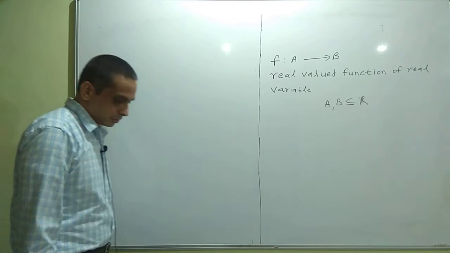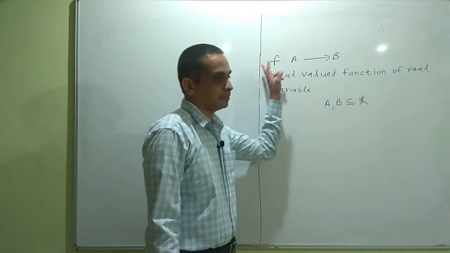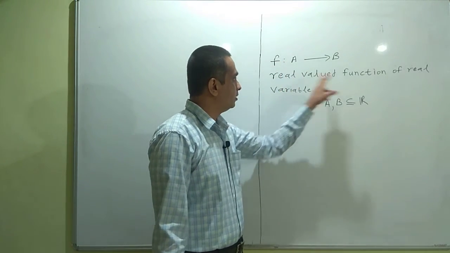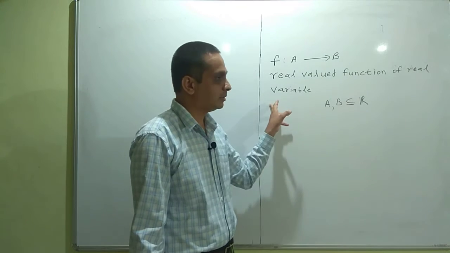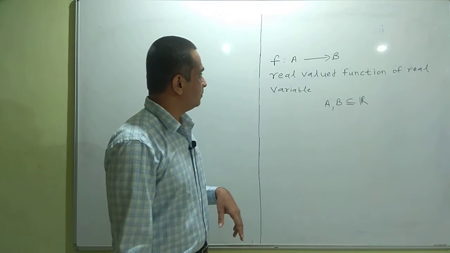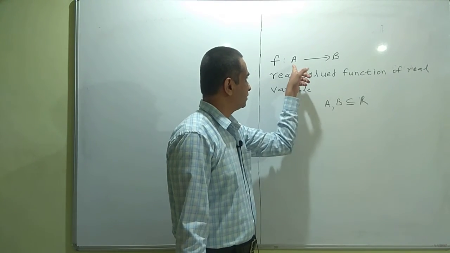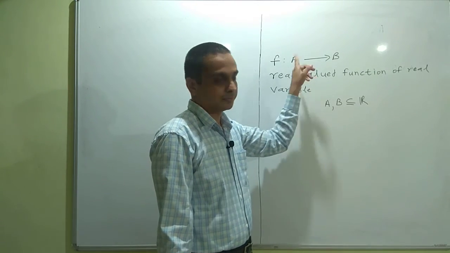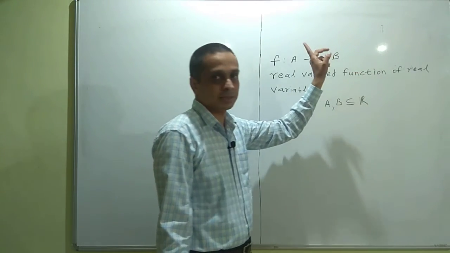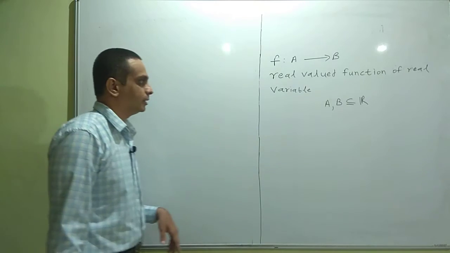In our course, mostly we will be dealing with these types of functions, real valued functions of real variable. It simply means that the pre-image which comes from the set A and the image which comes from the set B, both are real numbers.